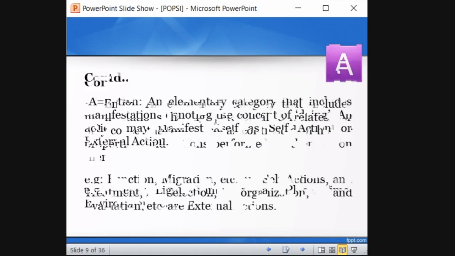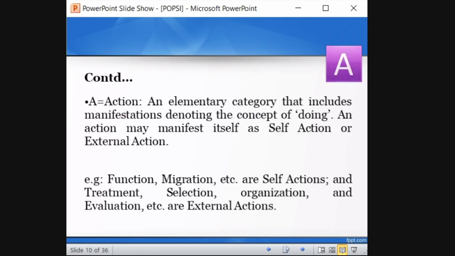Simple. A is action. We all know what action is. An elementary category that includes manifestations denoting the concept of doing. Action is doing something. I am studying. I am watching TV. So watching is doing. You are doing something. So that kind of word is called action. An action may manifest itself as a self-action or an external action. You can do it yourself, or it is external. If the table doesn't move by itself, an external action is required to push the table. It does not move by itself. That kind of action is called external. When external force is applied, it is called external action.